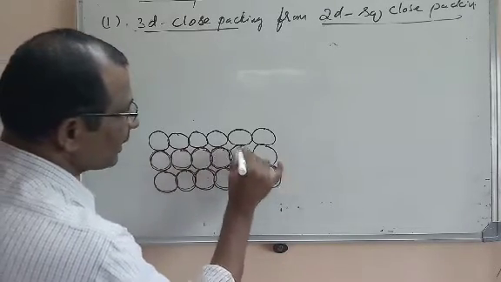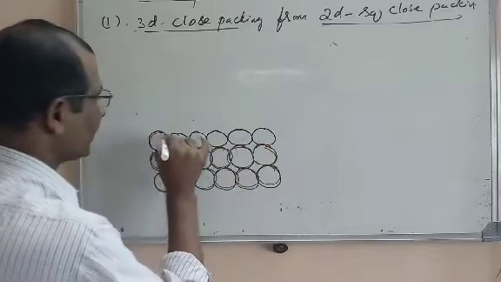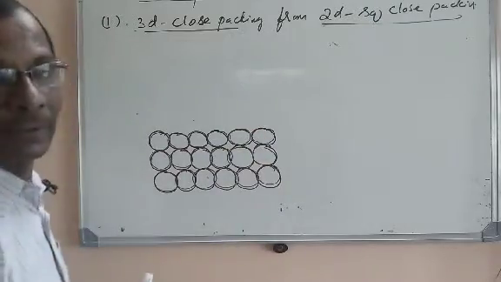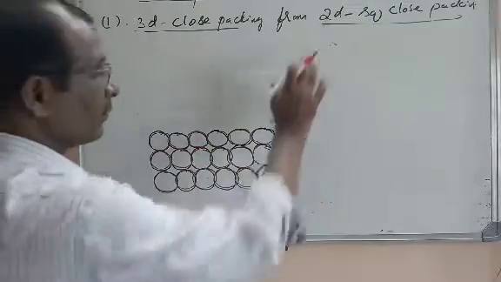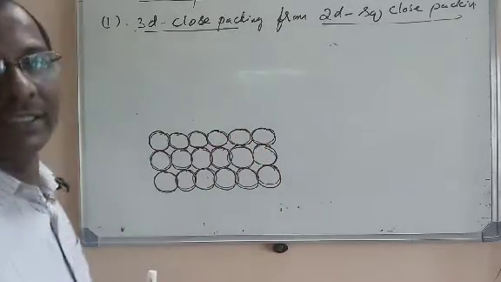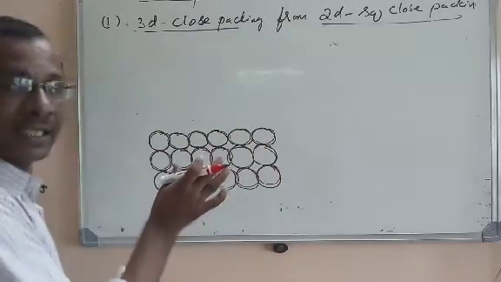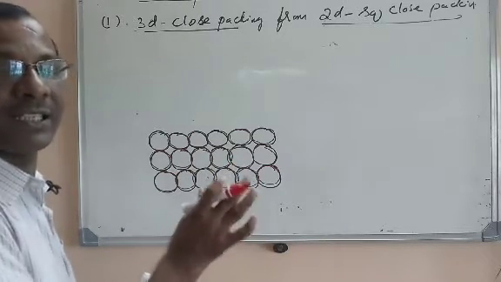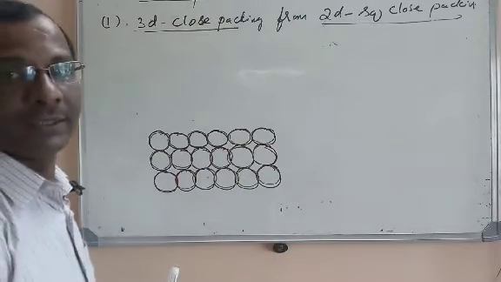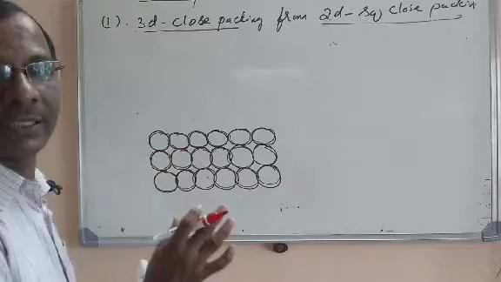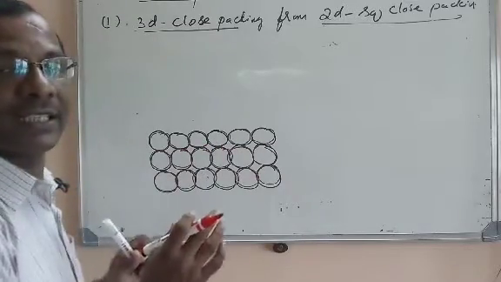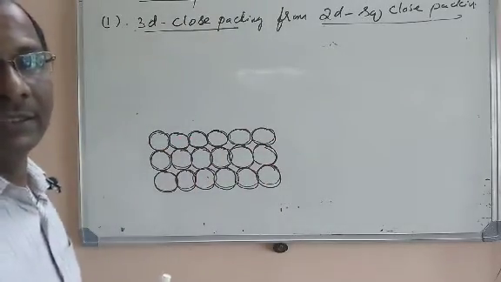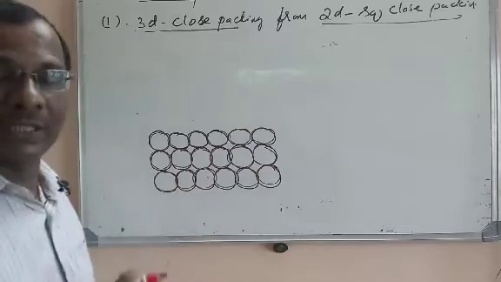Remember that the second layer also has the same arrangement as the first layer. But now I am keeping the second layer of square close packing on the first layer. How am I keeping it? I am stacking the second layer in such a way that the spheres of the second layer are exactly coinciding with the spheres of the first layer. I have used a red marker to generate the second layer.